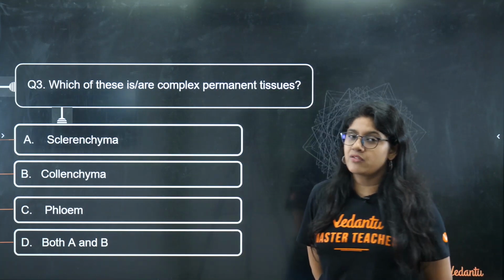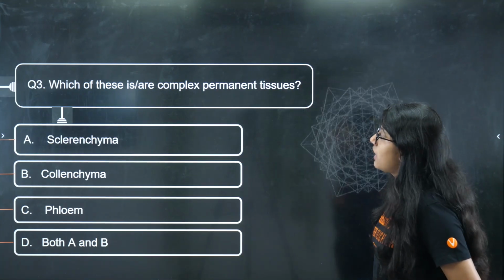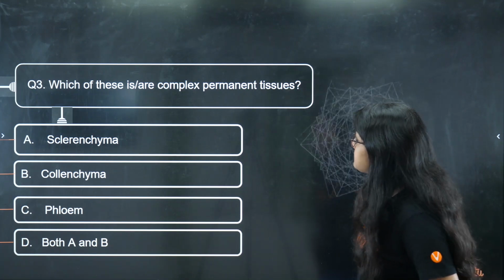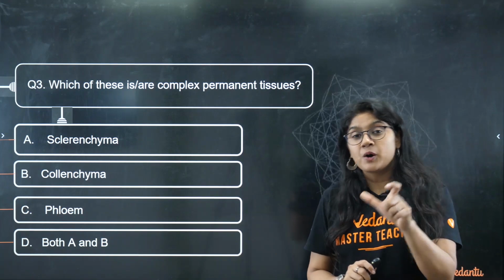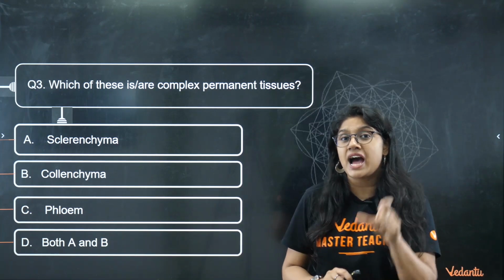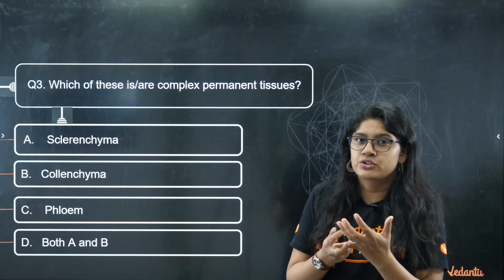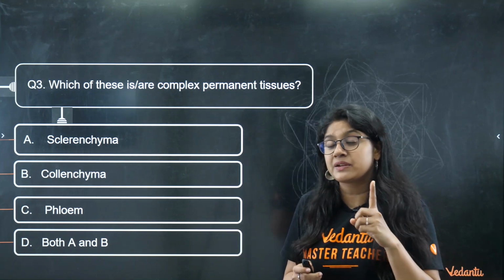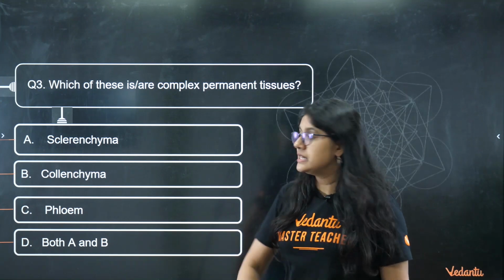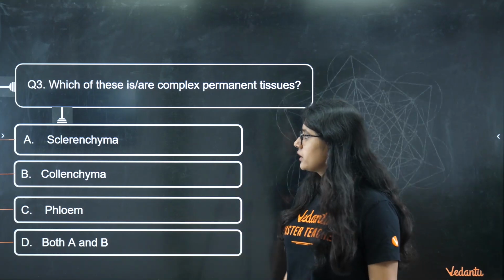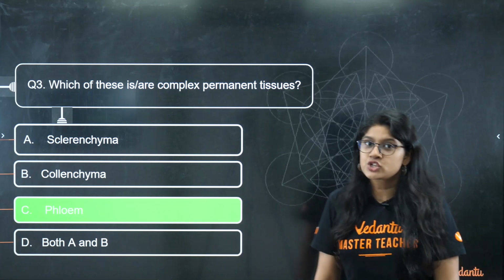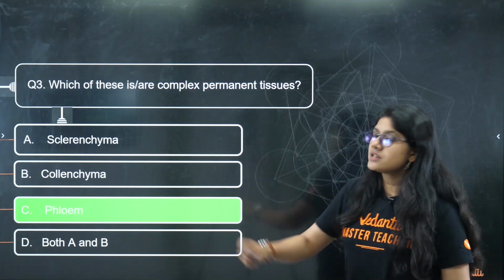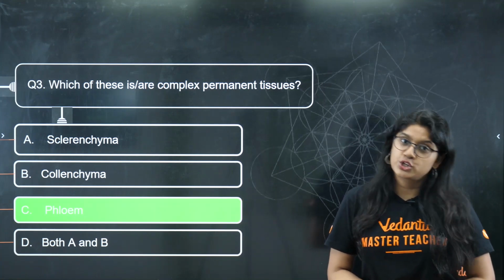Question number 3, everyone. Which of these is the complex permanent tissue? Think about it, everyone. Complex permanent tissue. Complex means it has a more complicated structure, right? It is not only one type of cell, but it has more than two types of cells. And from here, option number C is right, everyone. Phloem is the one which, out of these, is a complex permanent tissue.